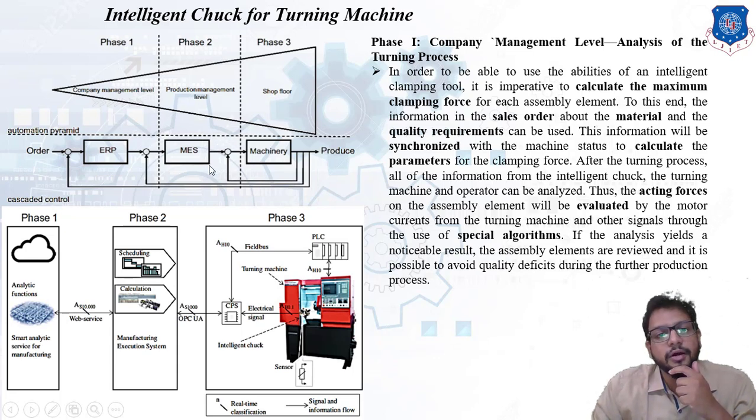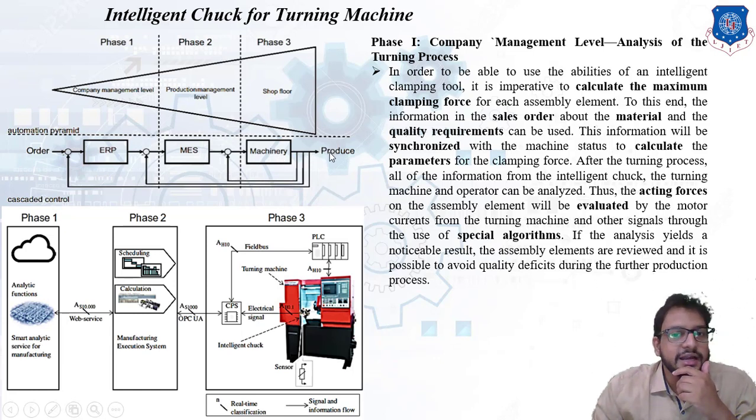Then, making suitable changes, the production management level will transmit that information to the shop floor, that is, the machineries. Finally these machineries will be operated automatically by a cyber physical system. Remember, these machineries are operated by CPS. Automation is fully provided, so the final output will be a smart product.